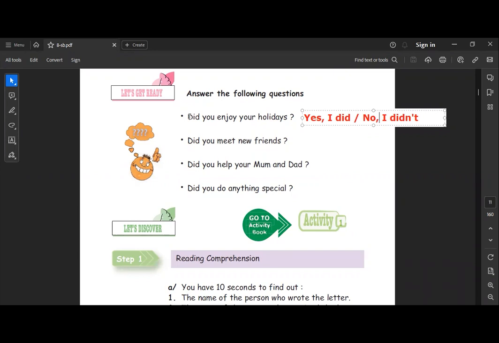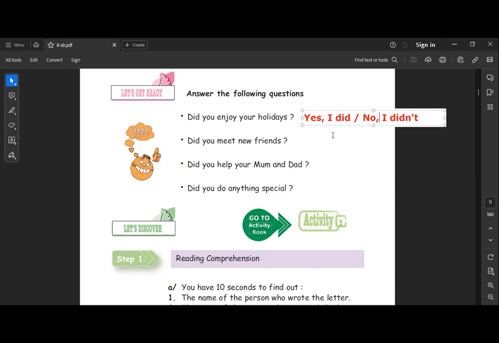So the question starts with did. Our question always starts with did plus subject plus verb in the infinitive. We have did plus subject plus verb in the infinitive. So this is it. Did you enjoy your holidays? So yes, I did, or no, I don't.